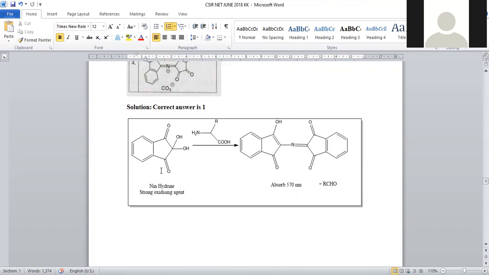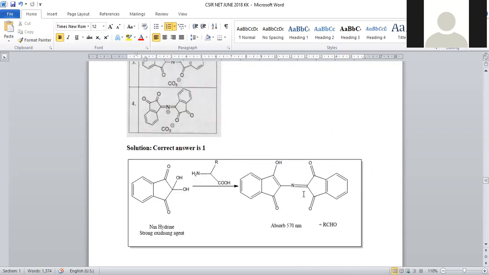Ninhydrin is the compound represented here. It is a strong oxidizing agent and has a tendency to bind with amino acid by a condensation process. This is a kind of condensation reaction, and it is added with one more molecule of ninhydrin, and the final product will be